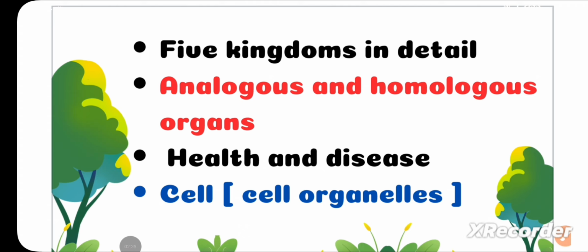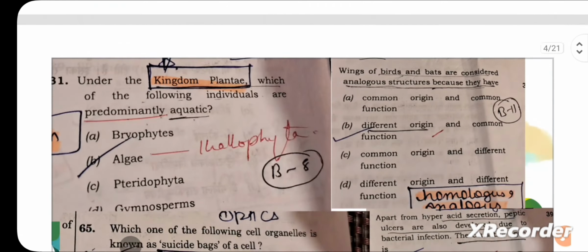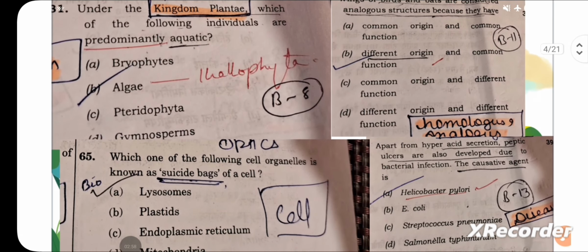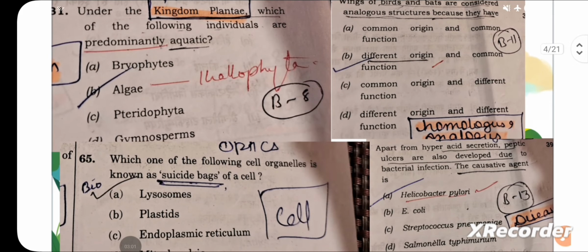And cell and cell organelles are very important. Questions are asked like which is called the suicidal bag and which has its own ribosomes and DNA, for example mitochondria and chloroplasts. So read it in detail from class 9th NCERT. You can see previously asked questions from kingdom Plantae, from cell organelles, from homologous and analogous organs and from diseases.